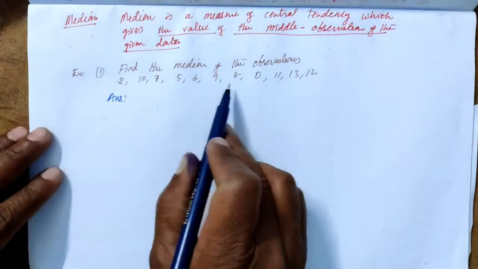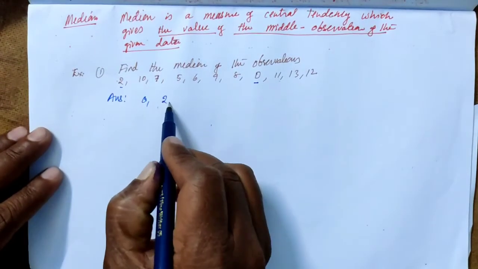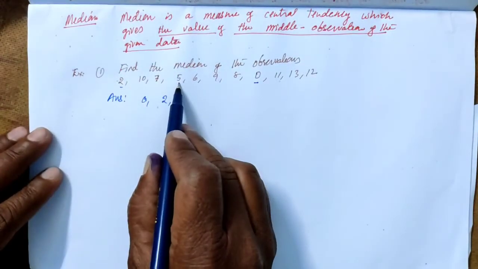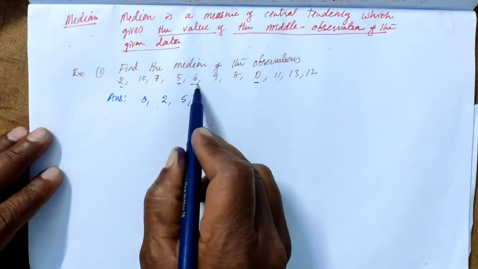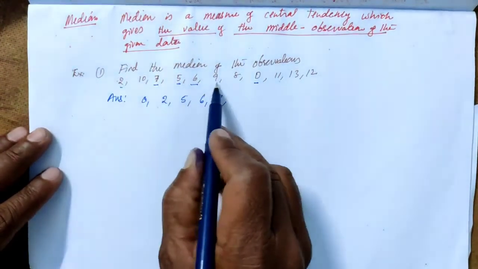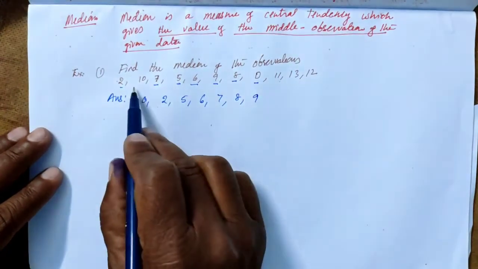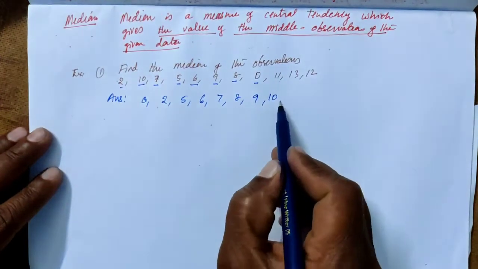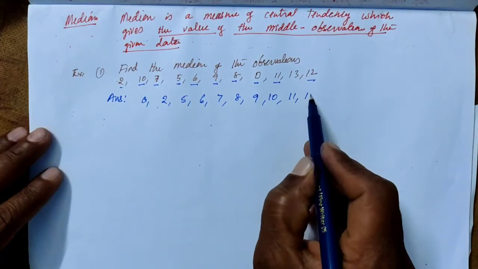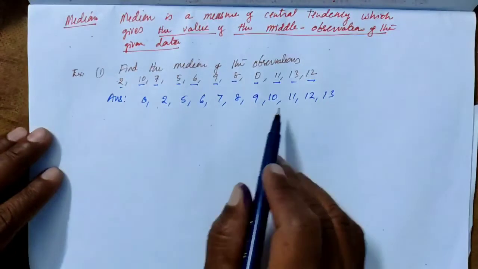The smallest one is 0, then 2, after 2 there is no 3 and no 4, then 5, 6, after 6 is 7, after 7 are 8, 9 and 10, 11, 12, 13. So these are the observations.